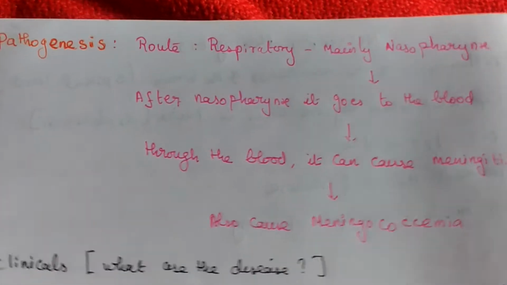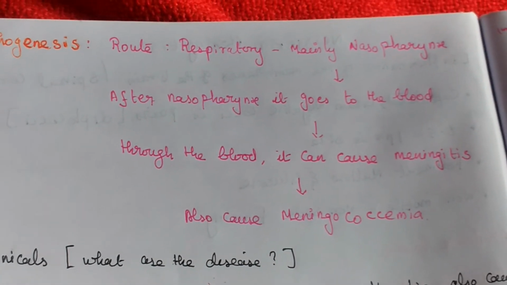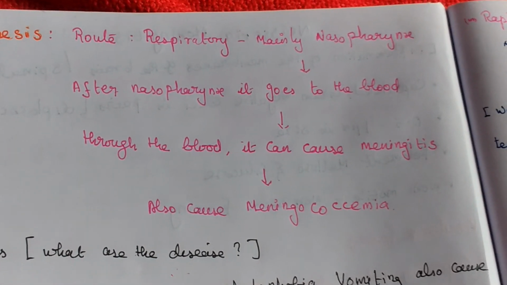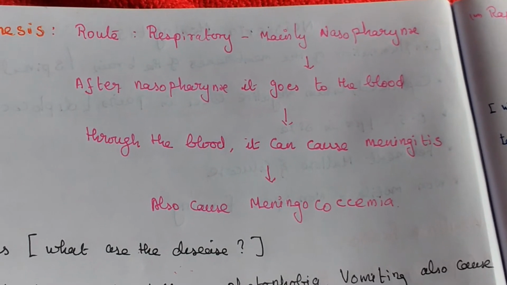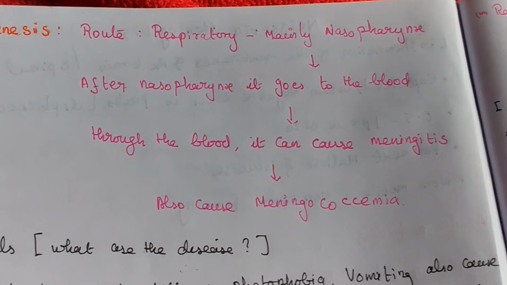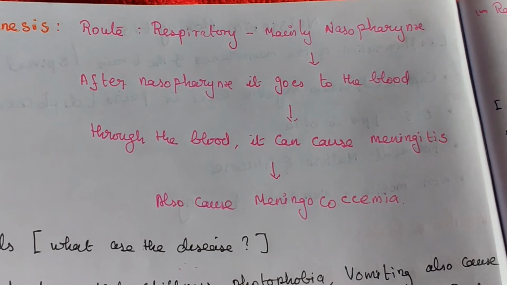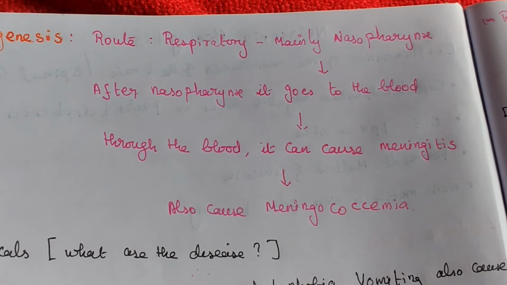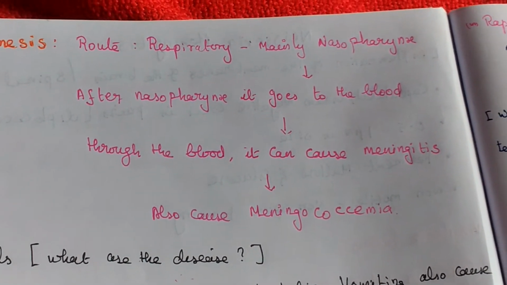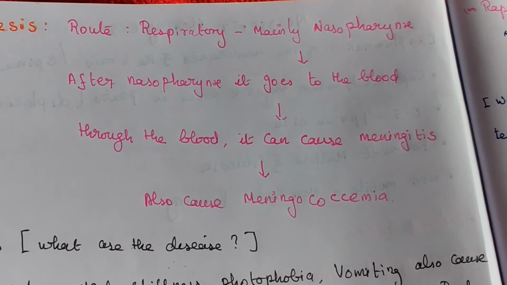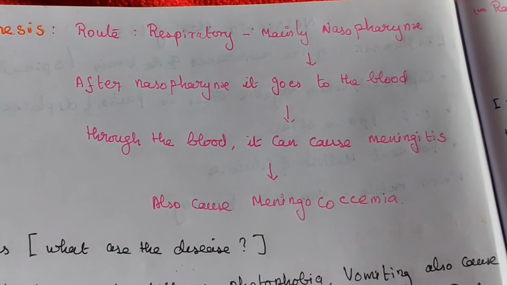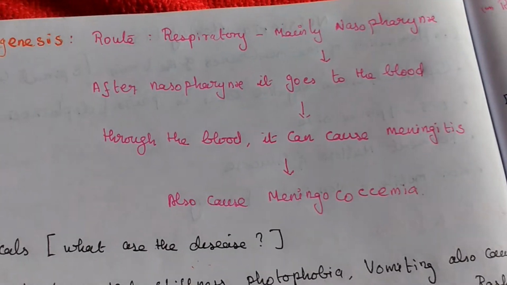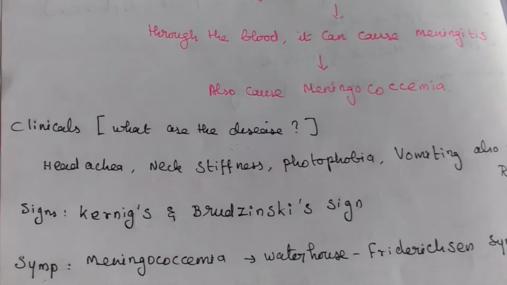Now pathogenesis. Route we already know. Respiratory route, mainly affecting the nasopharynx part. After the nasopharynx it goes to the blood. Through the blood it can cause meningitis. It also causes meningococcemia. Then what are the diseases it will cause?